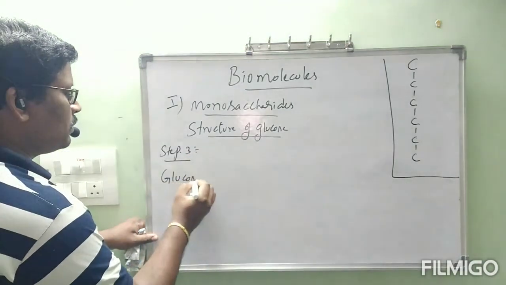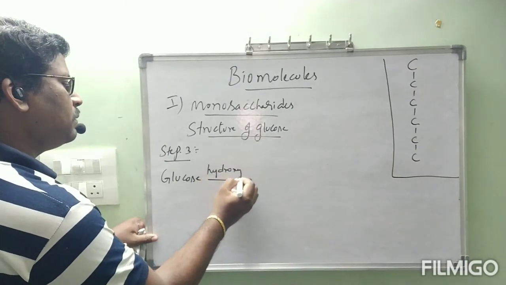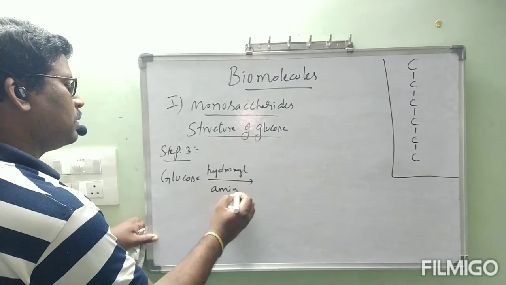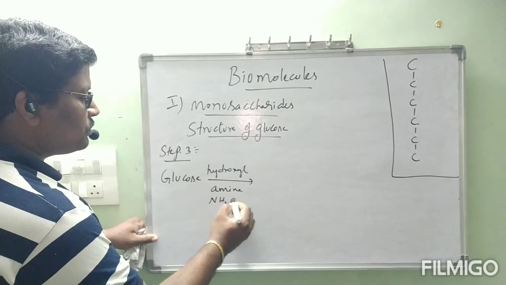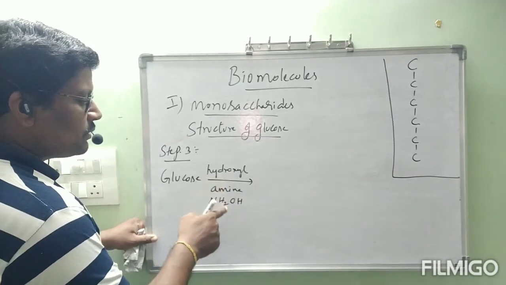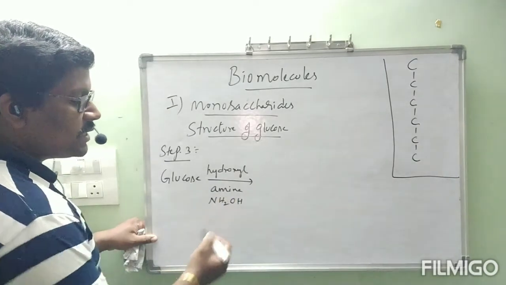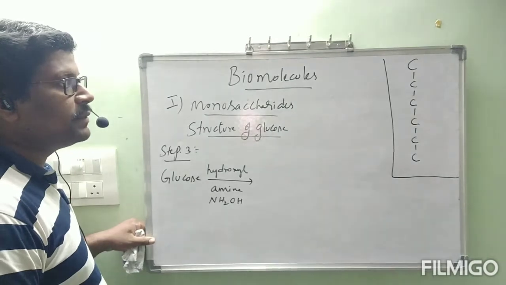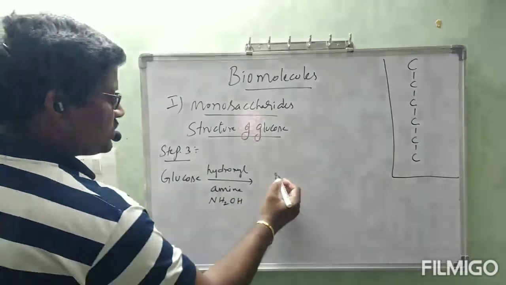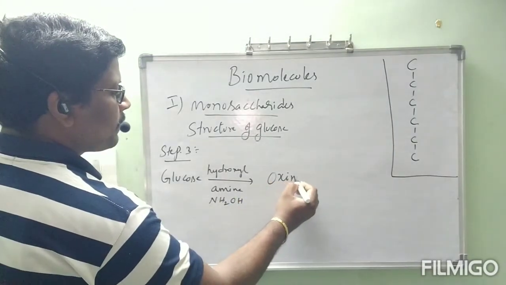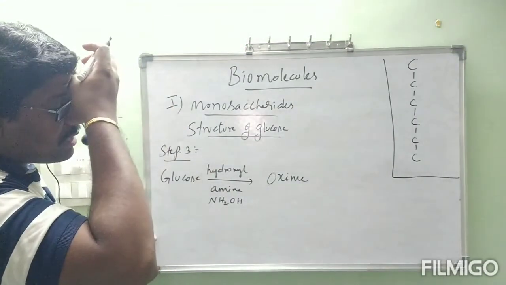Glucose reacts with hydroxylamine. The formula is NH2OH. Both the amine group and the hydroxyl group are present. The OH group is the hydroxyl group, the amine group is NH2. That is NH2OH. Like that you can remember. Now, glucose reacts with hydroxylamine. It forms oxime.